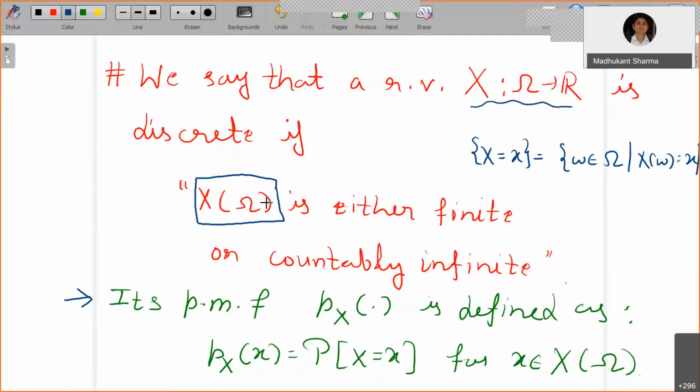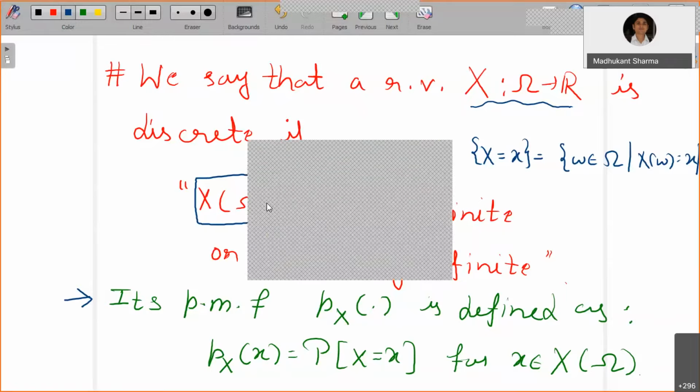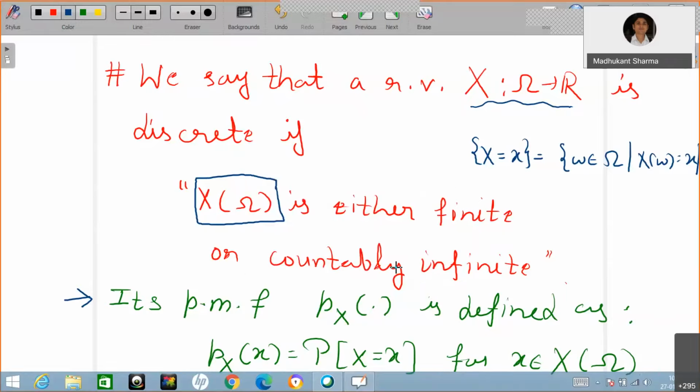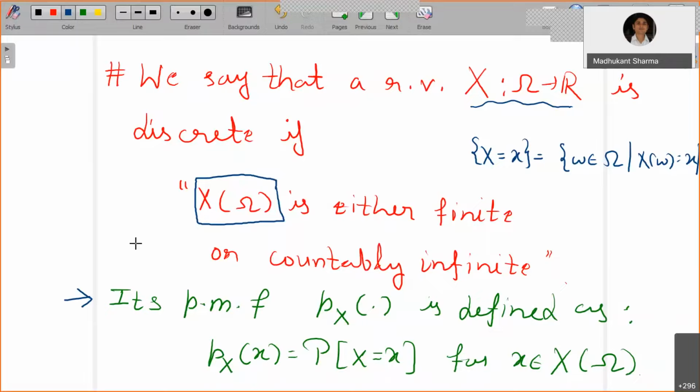Loss you can identify by a negative number, and benefit can be assigned by positive numbers. So this is the definition of PMF, and it has certain properties.